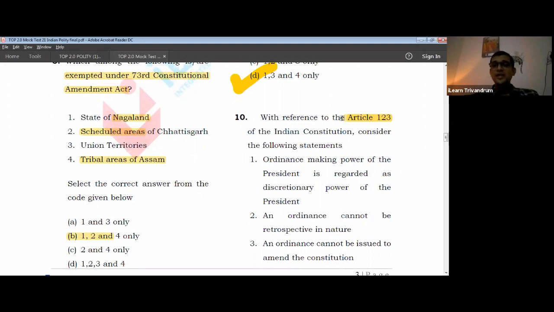Just rearrange this number, you will definitely get it. Rearrange 1, 2, 3 into another number, and you will find the ordinance making power of the governor. So that is how you remember. It will be helpful for your mains when you write answers.